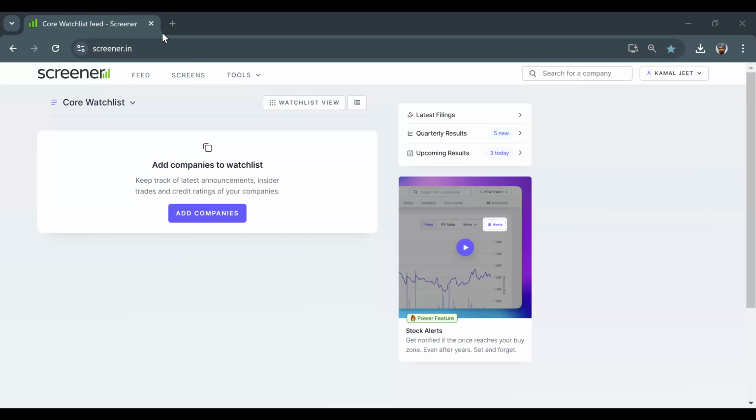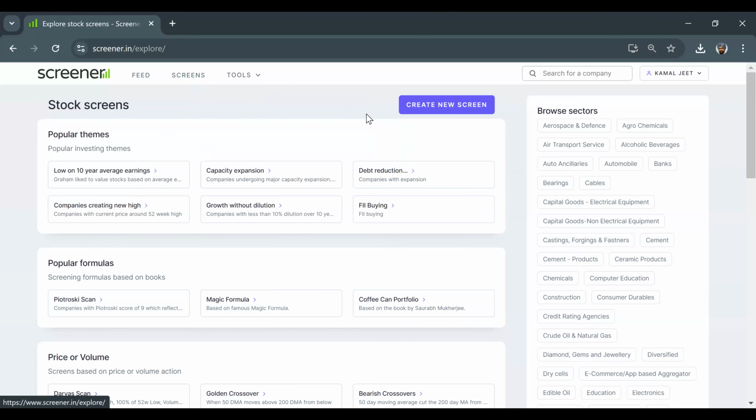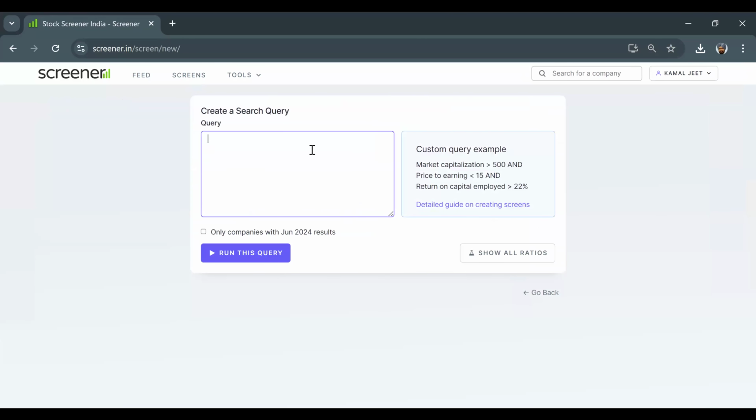It has come. Okay, now we will use whatever Dr. Pratipal has said, because the second part of this webinar was finding a multi-bagger which has the potential to convert into a large cap company. That is 1 out of 100 which is going to convert. So we'll try to follow whatever he has shown in his second last slide. We will go to the screens and start creating a new screener.